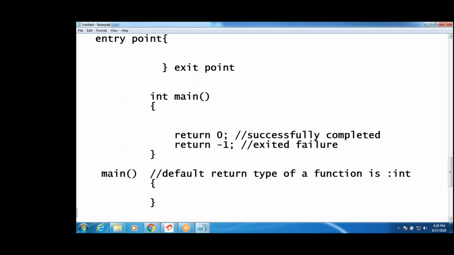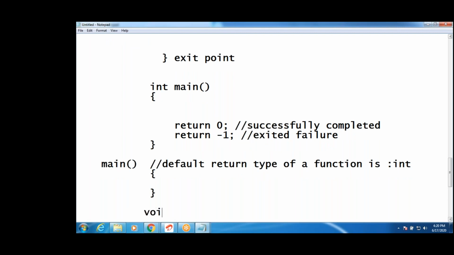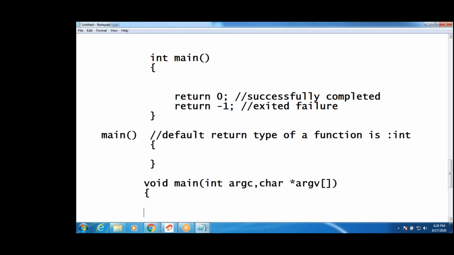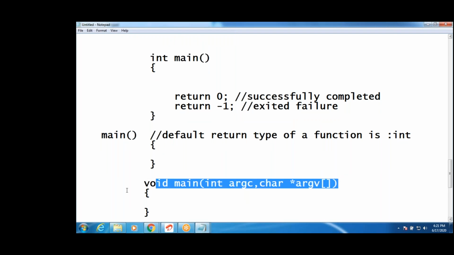Finally, what is the last way you can write? We can write like this also: void main int argc, char star argv. We can write different ways in the main function: void main or int main. This form is used only at the time of one concept, that is command line arguments. At the time of command line arguments, we write like this, guys. Clear?